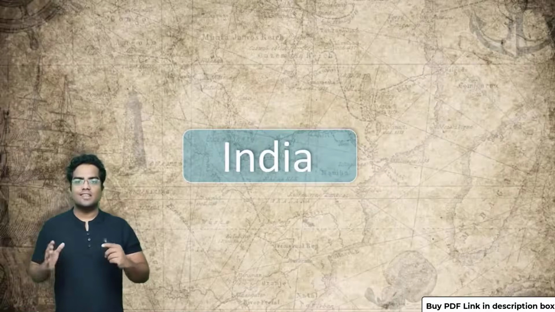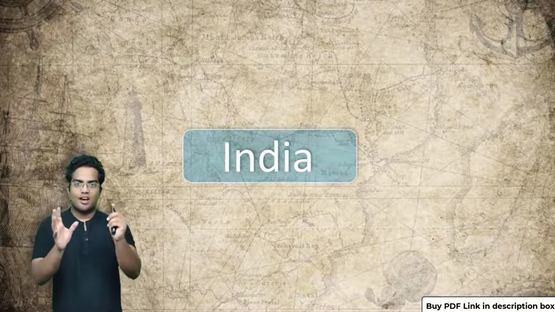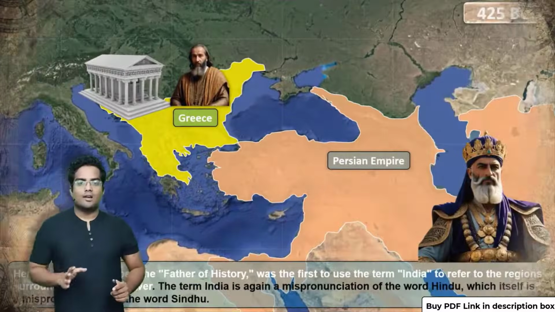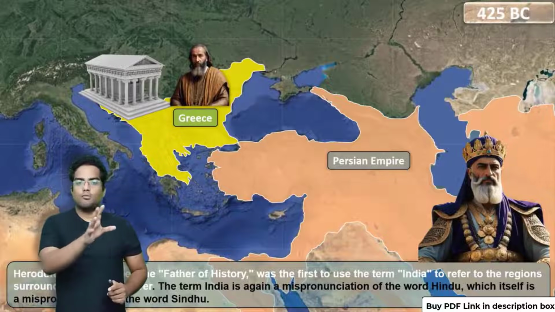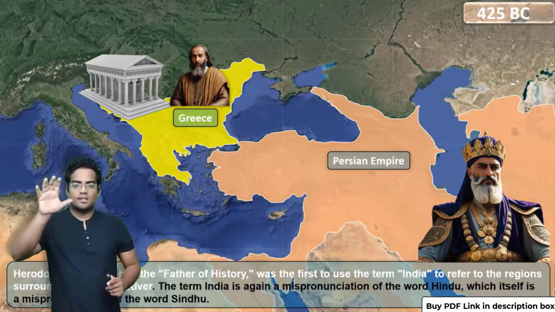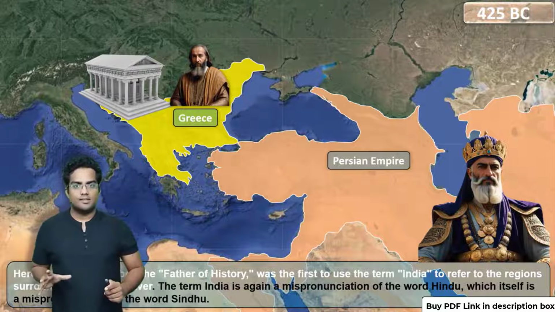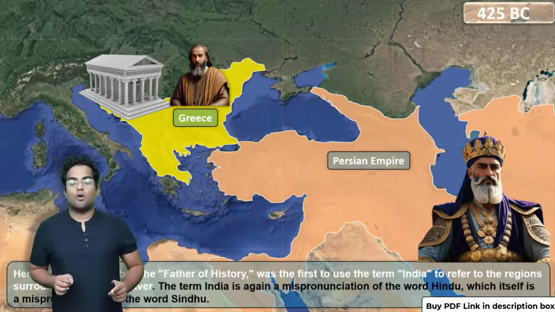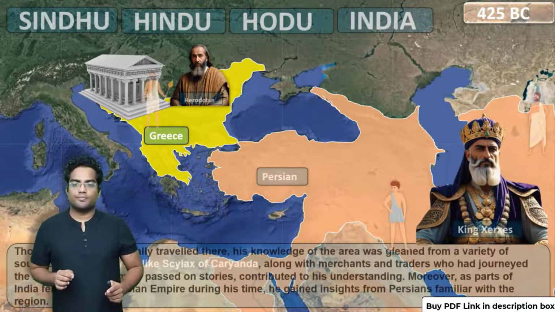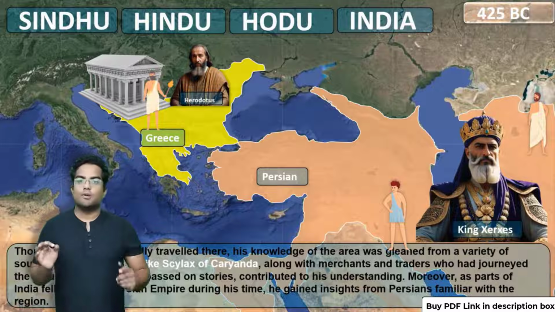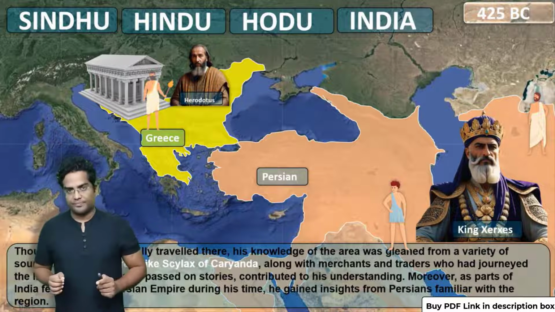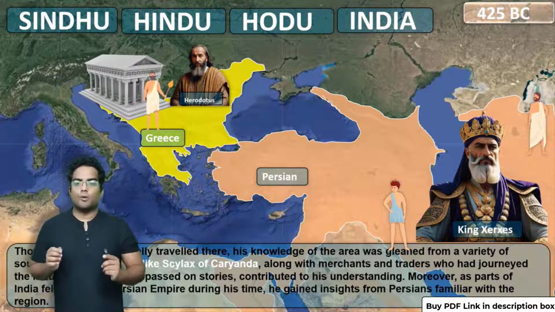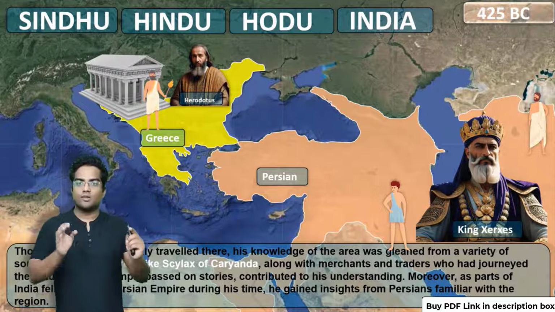Now we are reaching the place where the region around the Indus River will be called India. We are in 425 BC, around the same time as King Xerxes, and the Persian Empire and the Greeks are in total conflict. The guy at the top is Herodotus. He is a very important guy because he is known as the father of history. Herodotus mentions in his book the region around the Indus River as India.